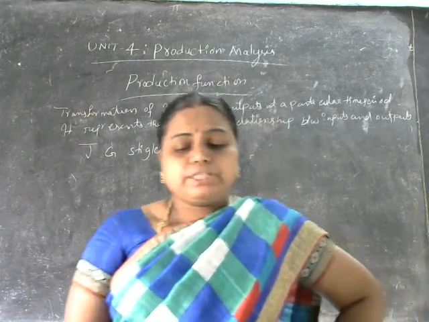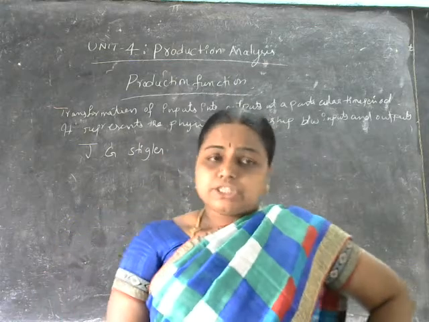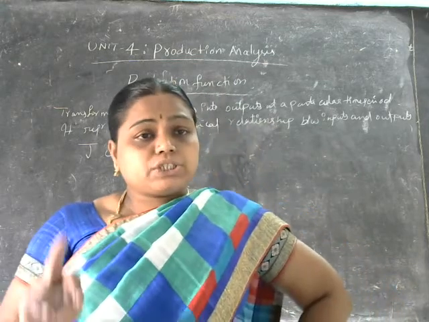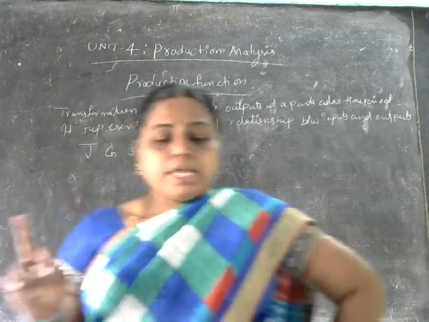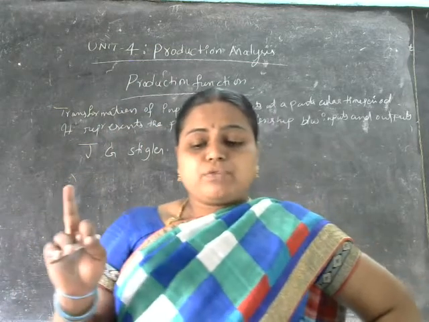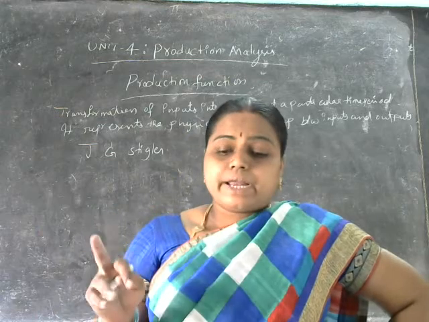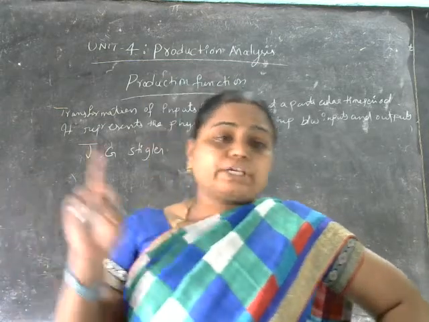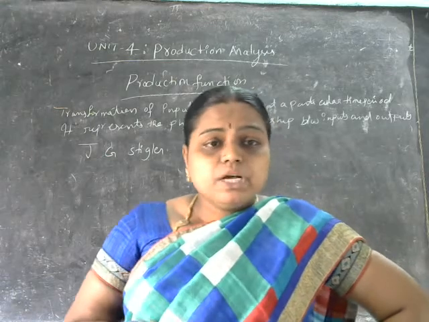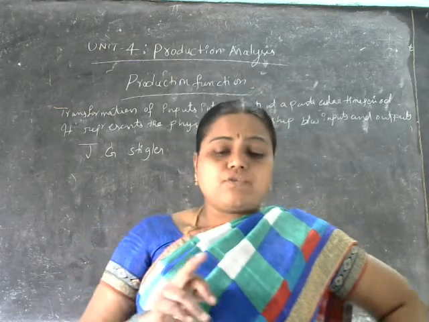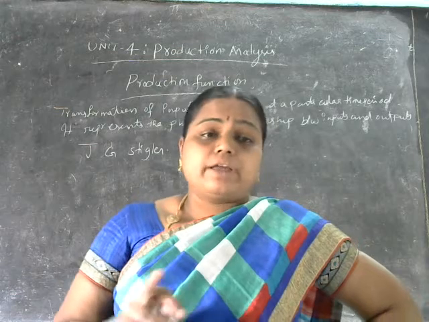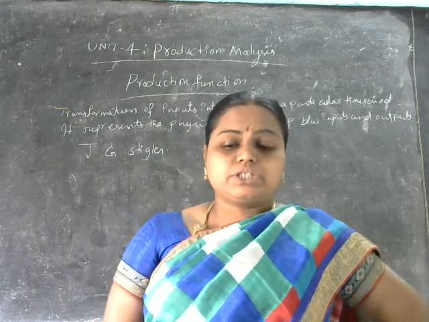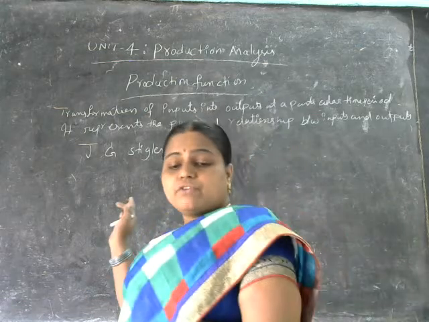In the words of J.G. Stigler, the production function is the name given to the relationship between rates of inputs of productive services and the rate of output of product. And the rate of output of the product is known as what here? Production function. This is what J.G. Stigler defined here.